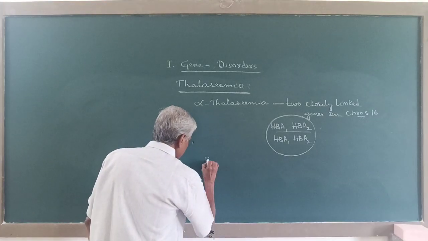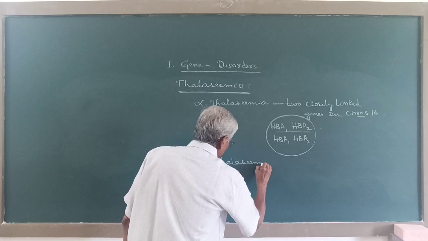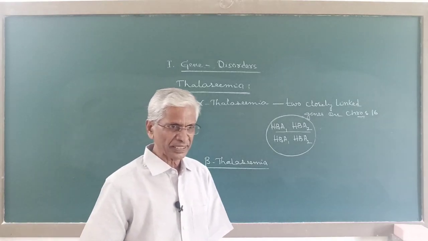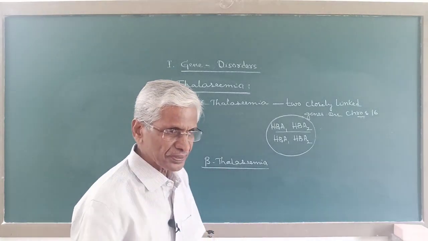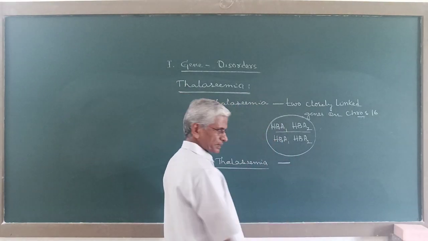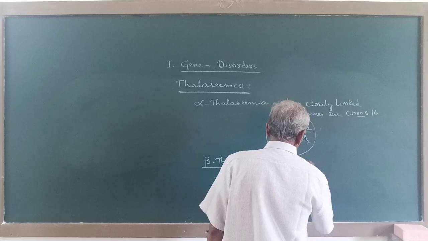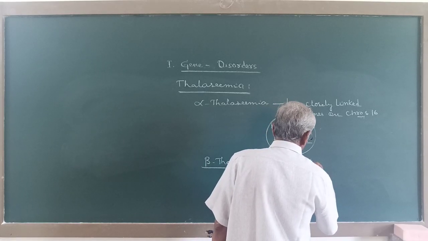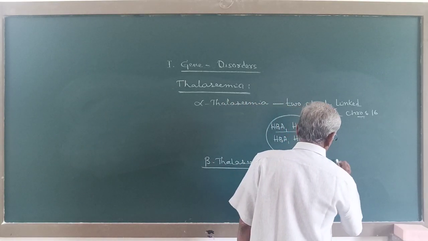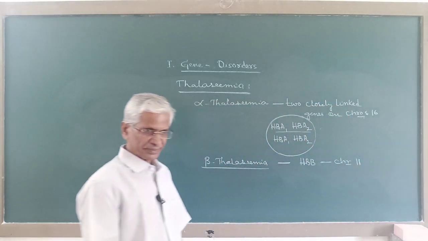Now in the case of beta thalassemia, beta thalassemia is caused by a reduced synthesis of the beta chain of hemoglobin. This beta thalassemia is controlled by a single gene, HBB, carried on chromosome 11 in each parent.